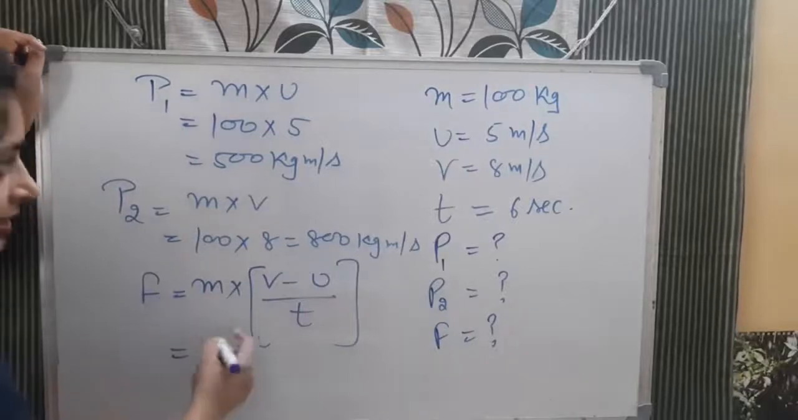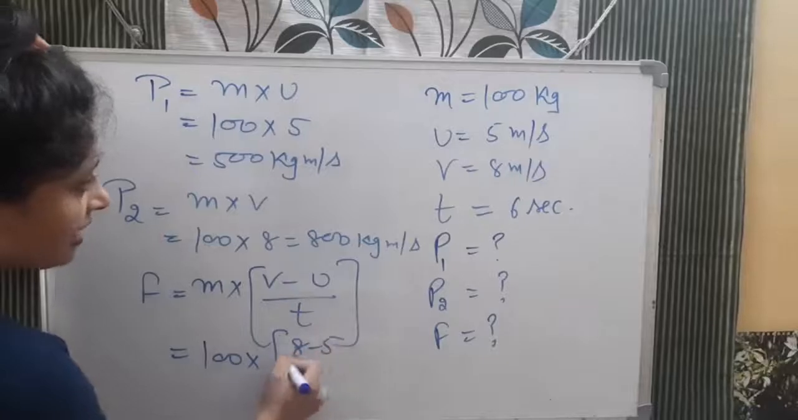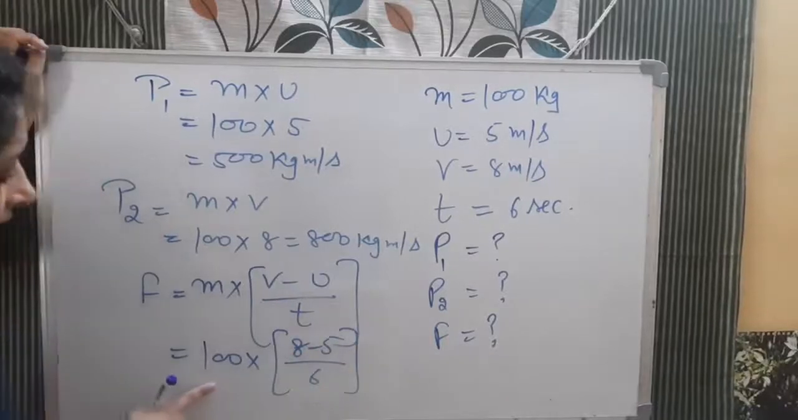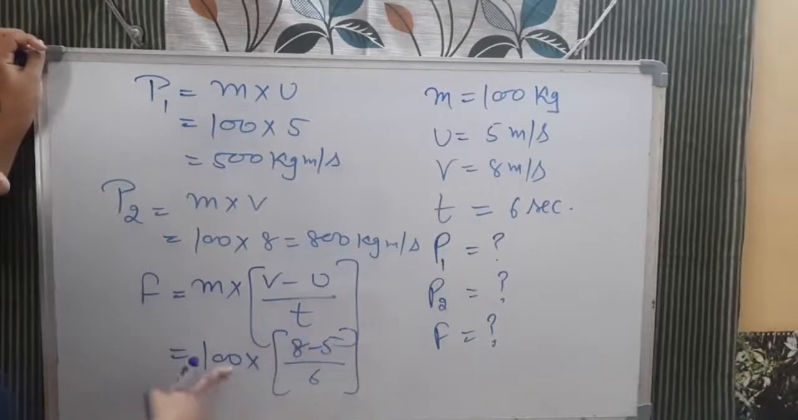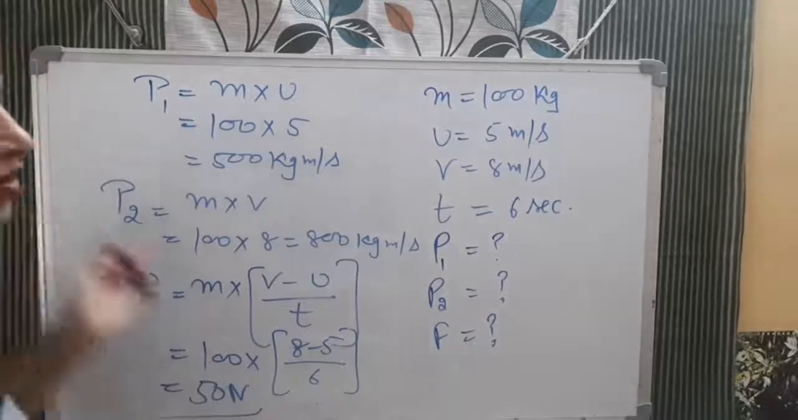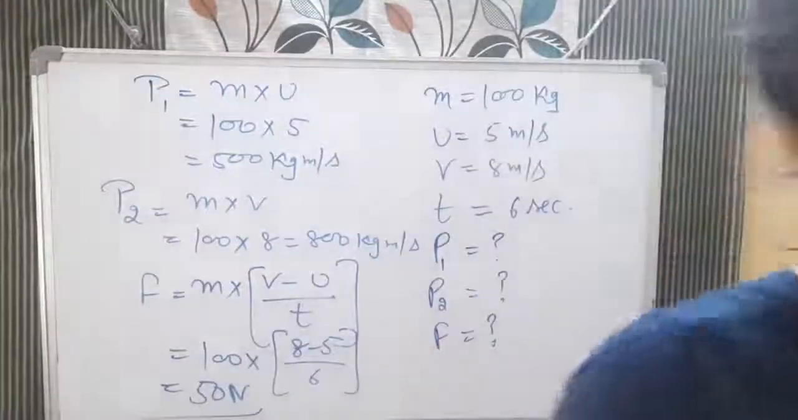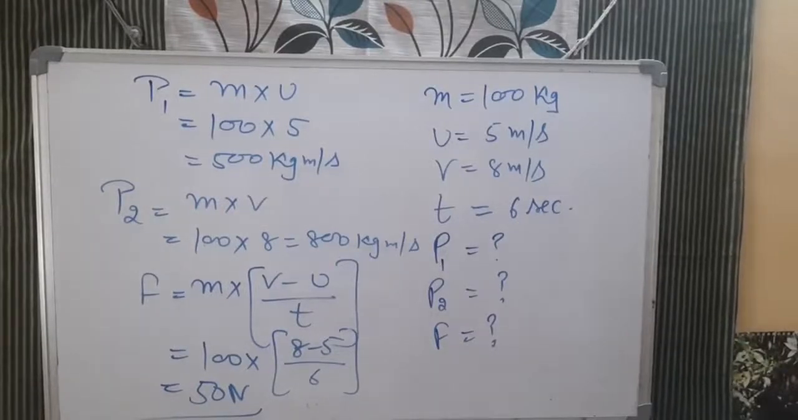So m is equal to, what is left, 100 into v is 8, u is 5, t is 6. Calculate. It will be 3 by 6, then 1 by 2, and then this 100 by 2 will be 50. 50 Newton will be the force. You can calculate it. Very simple. I hope now you have understood well how you have to do the questions. Only some basic formulas are there which you have to apply.